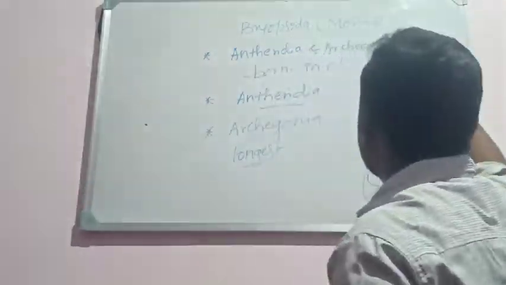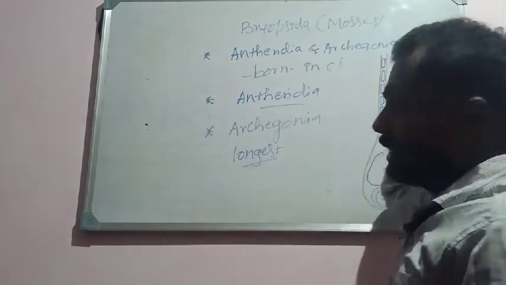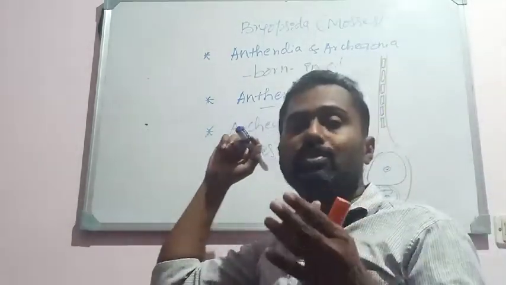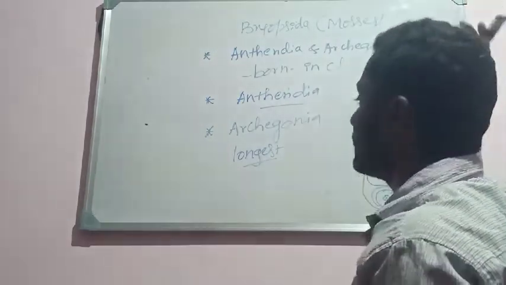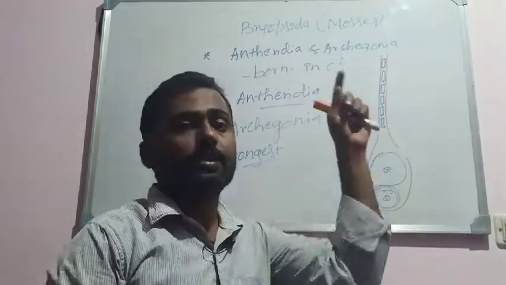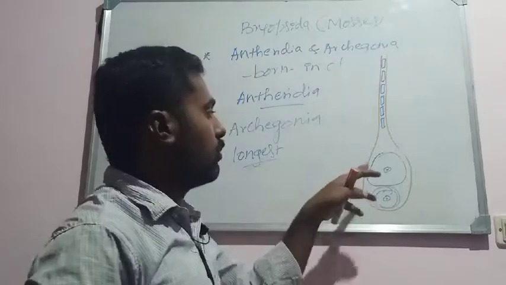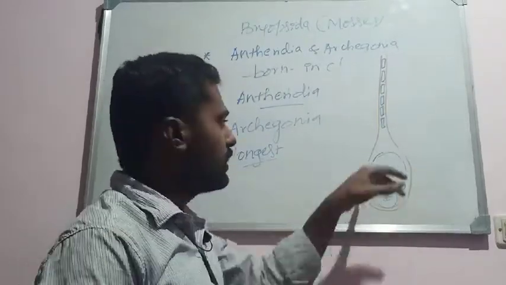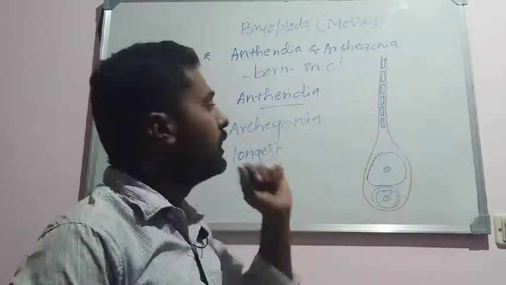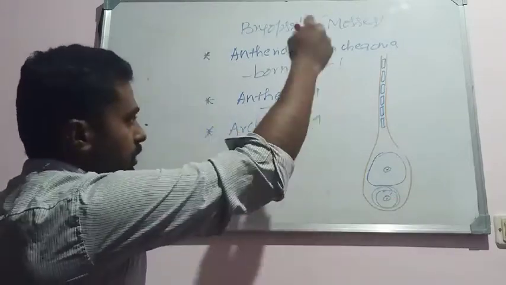It means they produce a very long neck. Usually the neck is lined by 4 to 6 neck canal cells, but here in these members the neck will produce nearly 6 to 12 neck canal cells. Hence they produce a very long neck and a broad venter when compared to other members of the bryophytes. Okay, the venter is very broad here. So that is one of the properties.